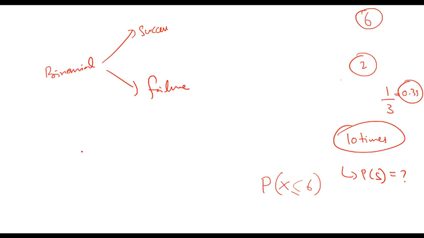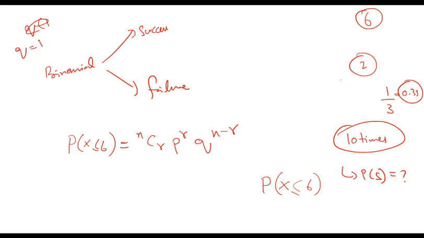For calculating such a probability, you use the formula for binomial, which is nCr p to the power r, q to the power n minus r. In your curriculum, this q would be written as 1 minus p. So p is your probability for success, q will be your probability for failure. So q is simply 1 minus p. Same thing, in curriculum it is given as 1 minus p.